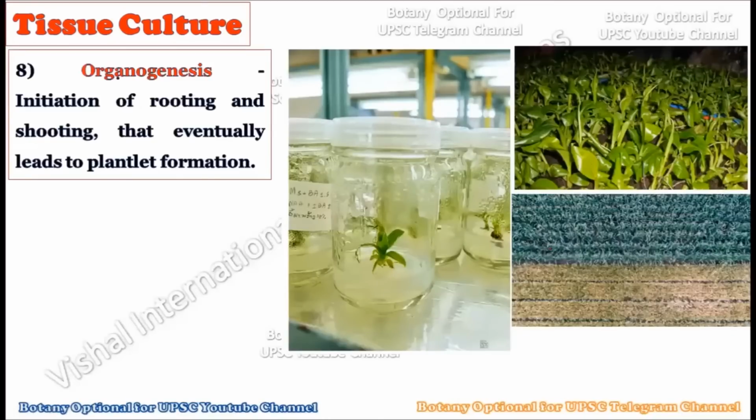Okay, now in the eighth step, what will happen? The initiation of the rooting and shooting will take place under the process of organogenesis. Now, organogenesis literally means the formation of the organ: organo means organ and genesis means to create.